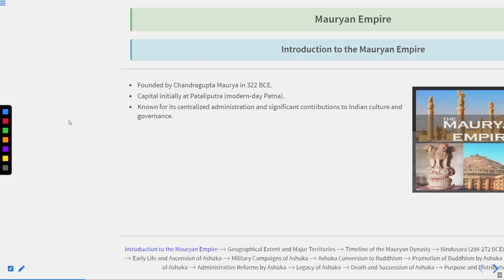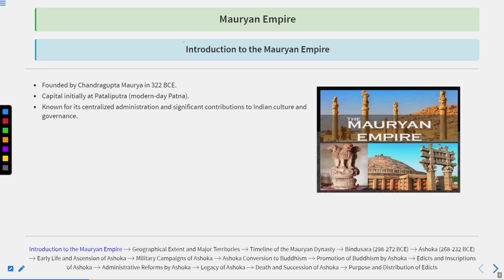Now, first is the introduction to the Mauryan Empire. If we talk about the Mauryan Empire, the first thing is that it was founded by Chandragupta Maurya in 322 BC. How Chandragupta Maurya founded the empire, we will see when we talk about the timeline of the Mauryan Empire. Till then, just remember that Chandragupta Maurya was the person who founded this empire.